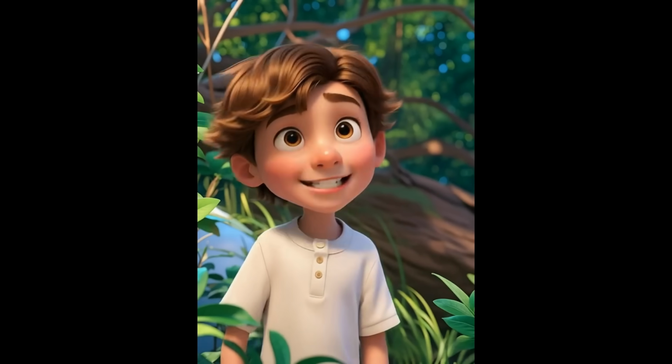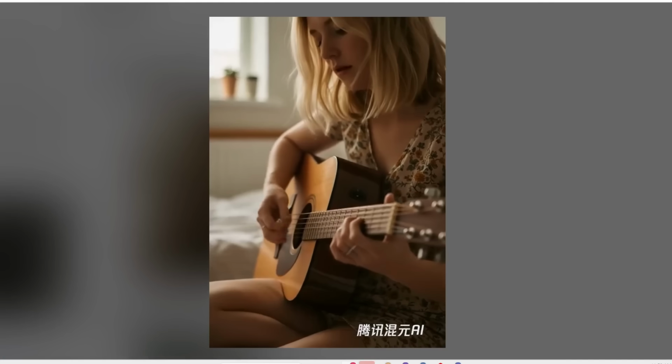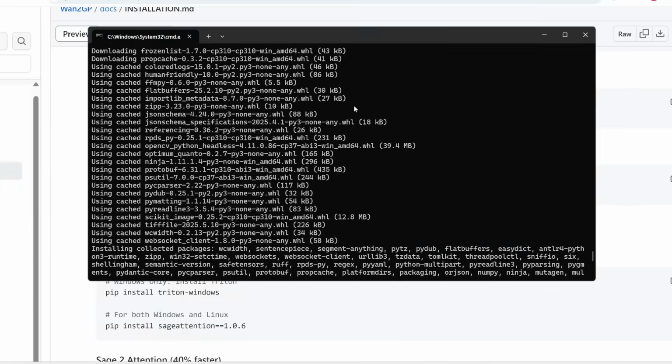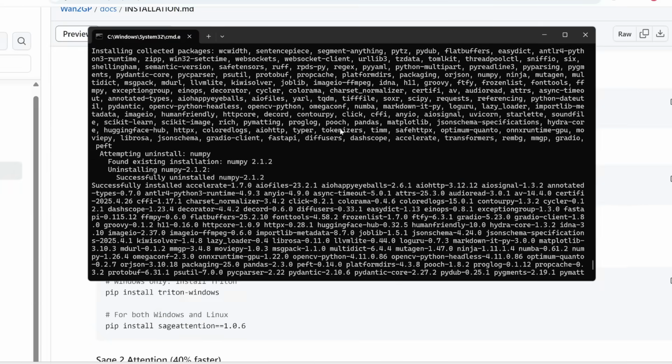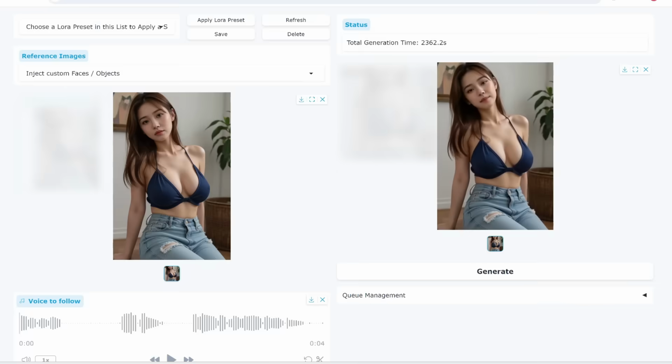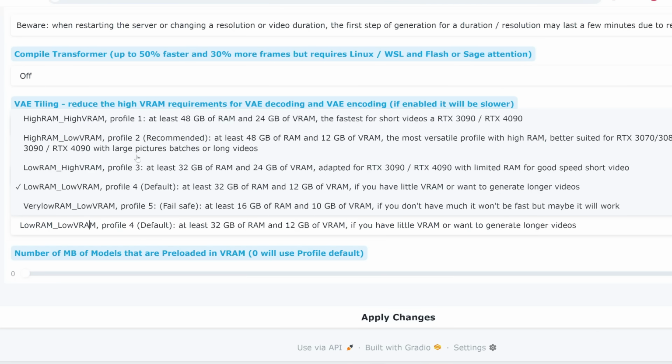So in this video, I'm going to go over how to use it, plus I'm going to test it out on a variety of different scenes and audio clips. Plus, of course, I'll show you how to install this on your computer so you can use it for free for unlimited times offline. The nice thing is, this even works if you have low VRAM. I'll talk more about this in a second.